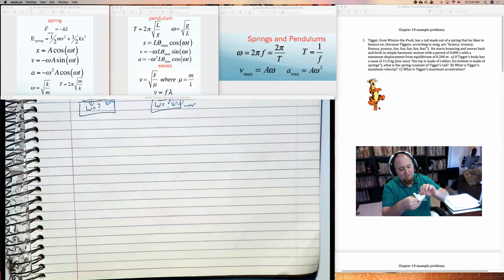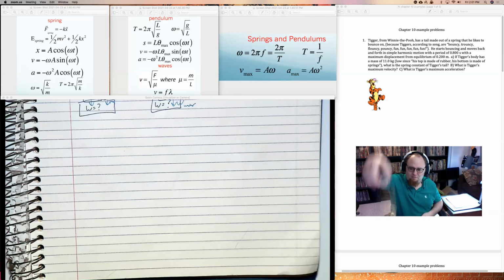Here we go. So the first problem is about Tigger. It says, Tigger from Winnie the Pooh has a tail made out of a spring that he likes to bounce on. And then I do a whole bunch of references to a song from Winnie the Pooh. Let's say Tigger starts bouncing and moving back and forth in simple harmonic motion. So he's not springing in the air as Tiggers want to do, but it's just kind of doing this. I should change this problem to something that actually makes more sense like that.